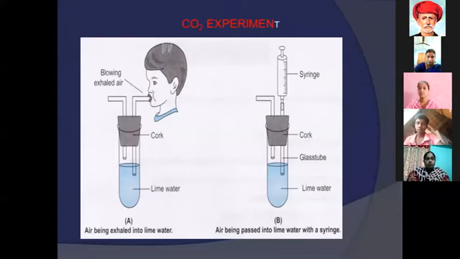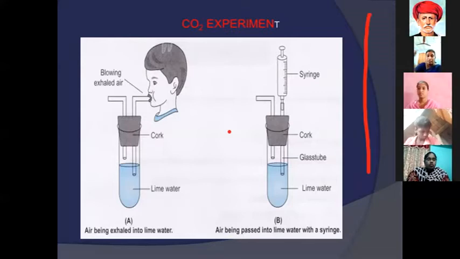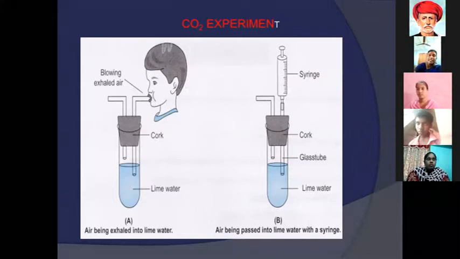Here, in this carbon dioxide experiment, we all learned in 7th class. We are very well acquainted with the experiment. Why? Because you take test tubes with lime water, and when carbon dioxide is passed, it turns milky white, which is calcium carbonate. This is the experiment. You all learned its importance in the 7th class. But I will recall once again how carbon dioxide is released and exits from the respiration process.